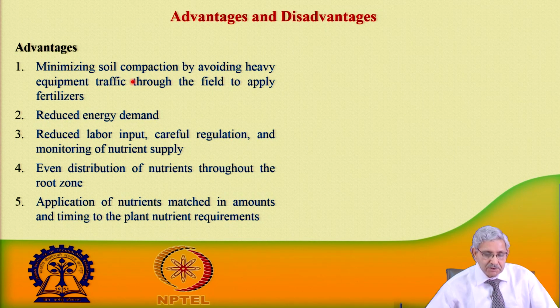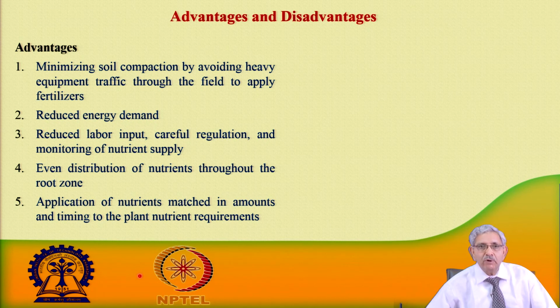So, with drip irrigation there is less compaction, and when we are giving fertilizer there is a reduced energy requirement and a reduced labor input; you do not have to use labor for giving it. There is also even distribution of nutrients, and the application of nutrients can be matched to the timing for which the plant requires it.